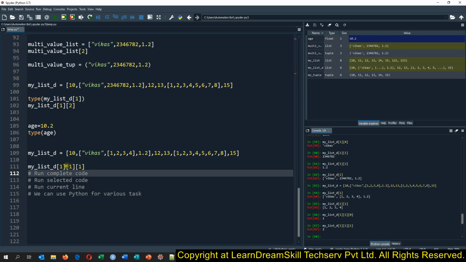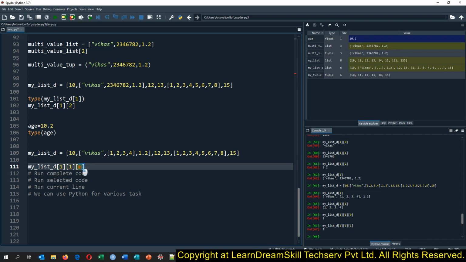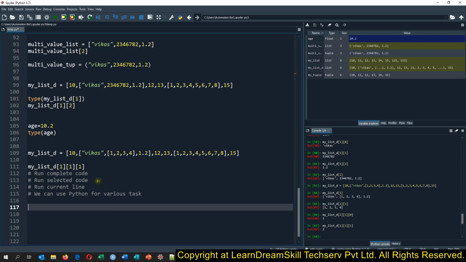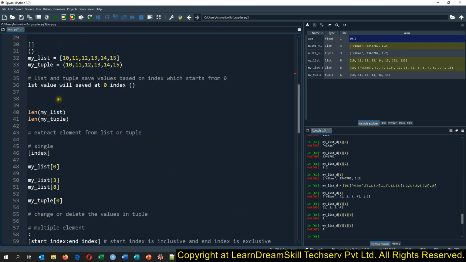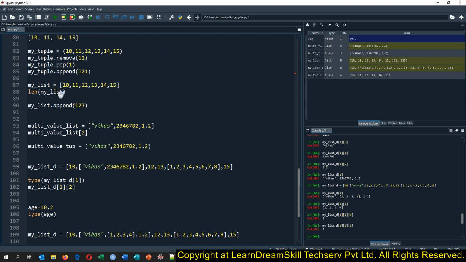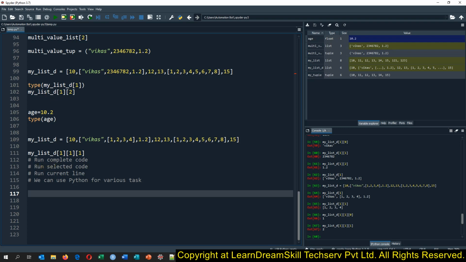And same way you need to start adding these square brackets to nestedly extract the values from the nested list. So that is how we can just work on the list elements. We are done with learning the list and the tuples, and we have just discussed how we can create the single value object as well. And we have learned various functions. We have just learned the type function, and we have just learned the length function.